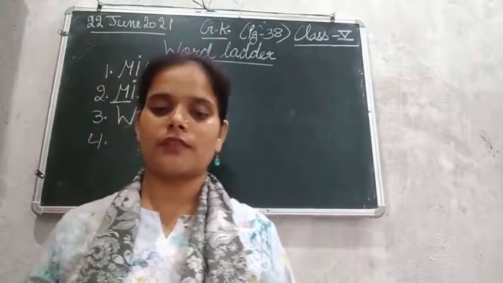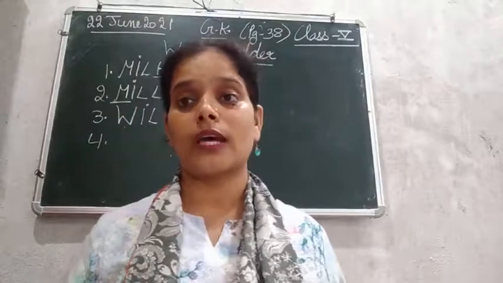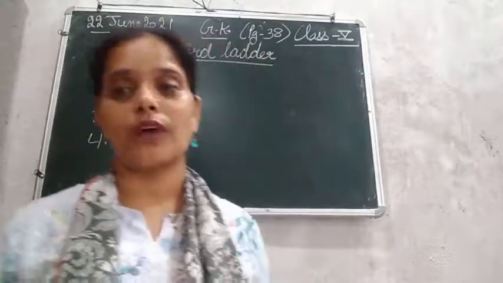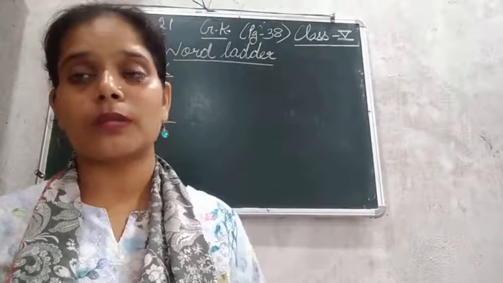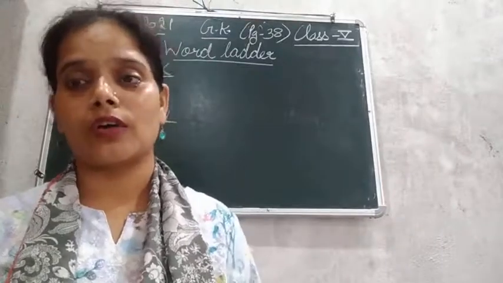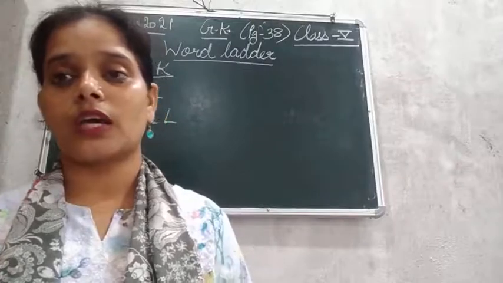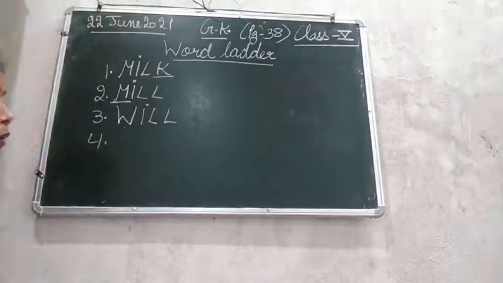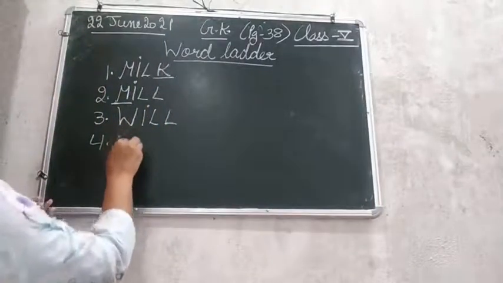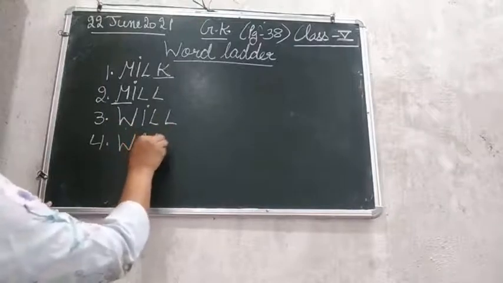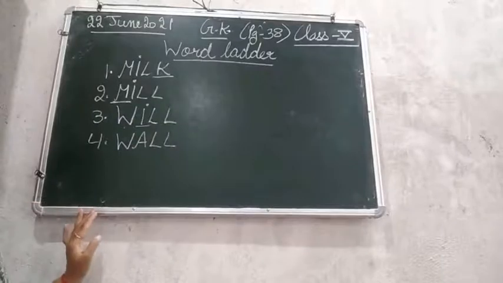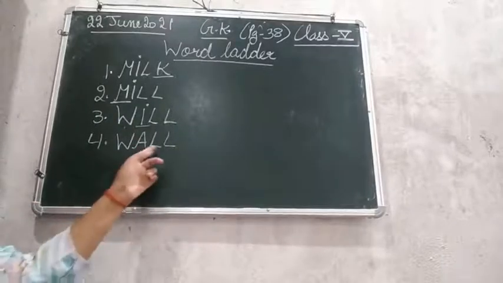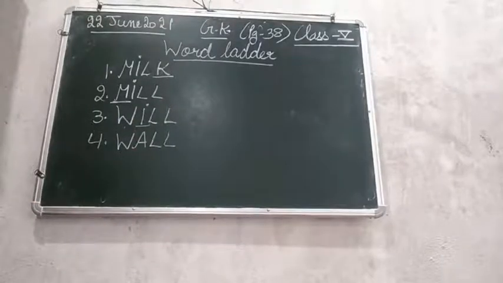So here it is given a boundary. A boundary is known as wall. A boundary of a house will be made with the help of the wall only. The boundary of everything is made with the wall only. So the boundary is wall. W-A-L-L. So I changed this into A, and the rest of the three alphabets are the same.